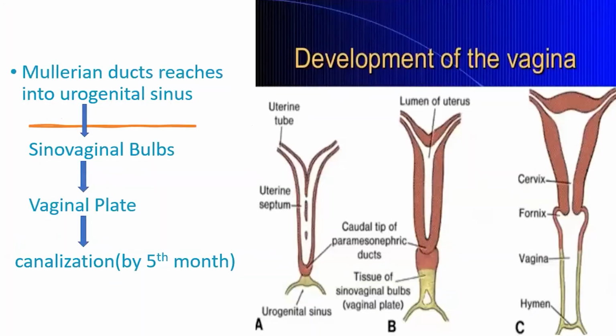Now the development of the vagina. As we have seen, the two tubes come together and open up into the urogenital sinus, forming the sinovaginal bulb. In future, this sinovaginal bulb, yellow in color, elongates cranially to increase the length of the vagina, and by that time it becomes a solid vaginal plate. With time, the cells in the solid vaginal plate desquamate and canalize the vagina by the 5th month. So the complete vagina is formed from the Mullerian tube and the urogenital sinus.